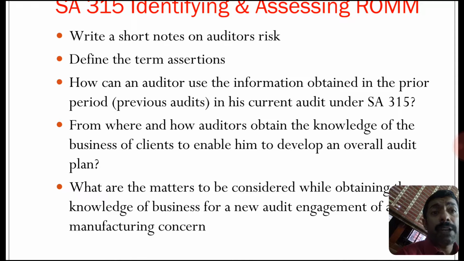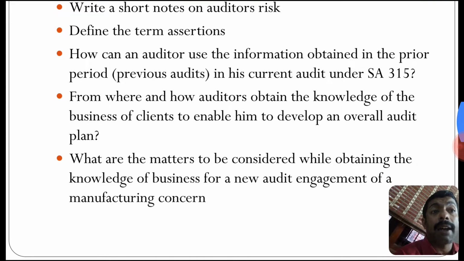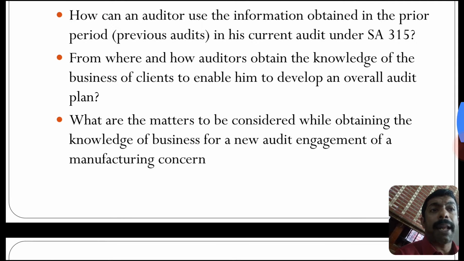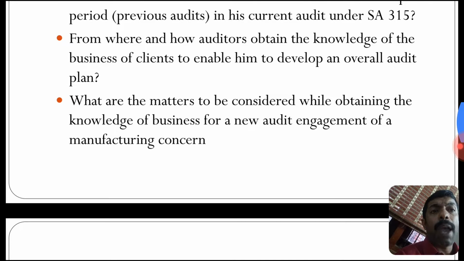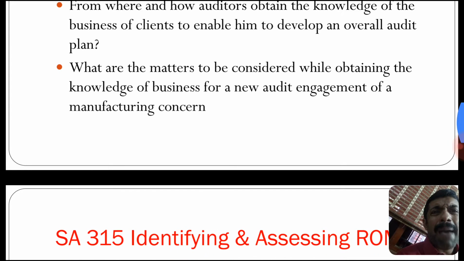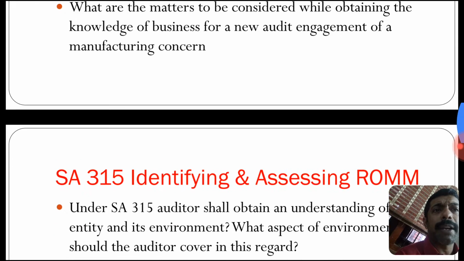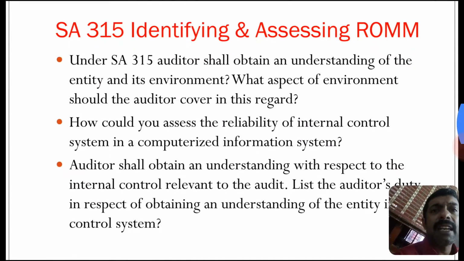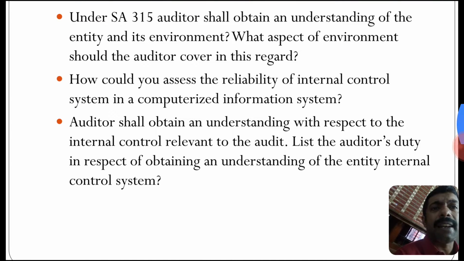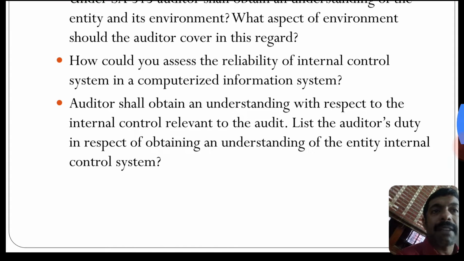How can the auditor use information obtained in the prior period in his current audit under SA 315? From where and how does the auditor obtain knowledge of the business of the client to enable him to develop an overall audit plan? What matters are to be considered while obtaining knowledge of the business for a new audit engagement of a manufacturing concern? Under SA 315, the auditor shall obtain an understanding of the entity and its environment. What aspects of the environment should the auditor cover in this regard?